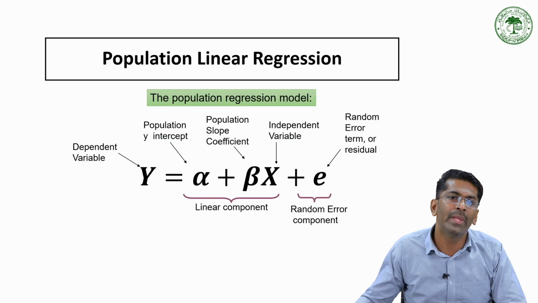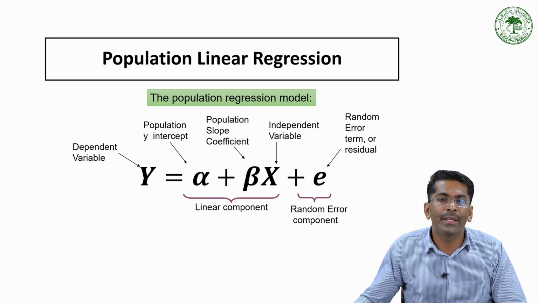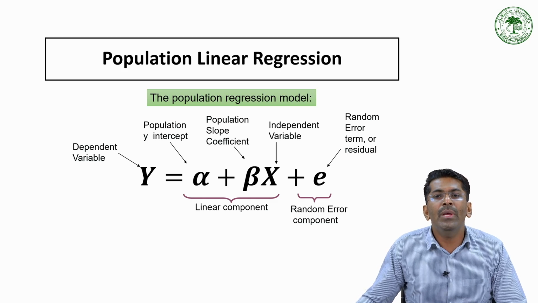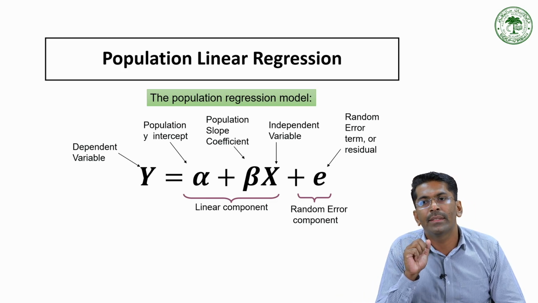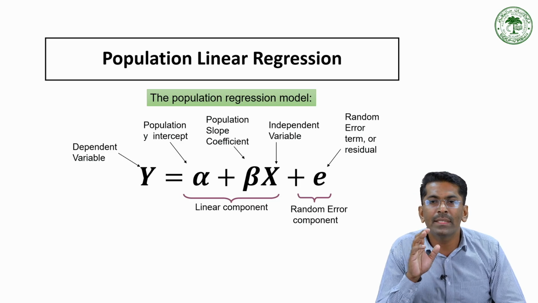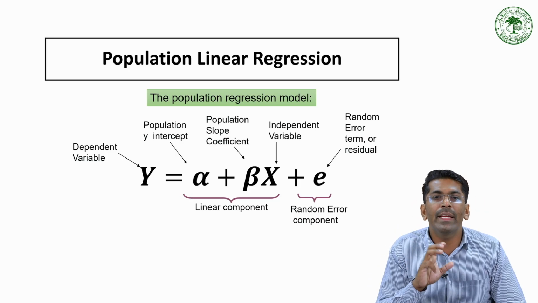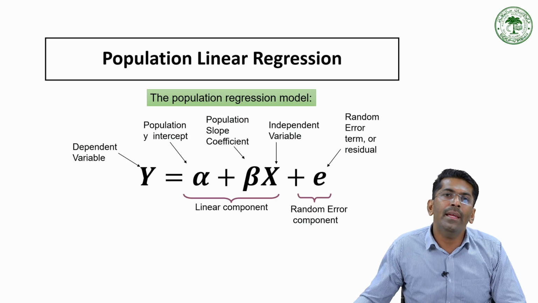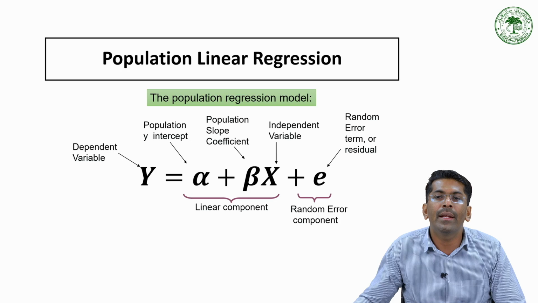Now consider here a population linear regression. In statistics, we often study the relationship between samples, but these samples come from a larger population. The population regression line mainly represents the true relationship between the dependent and independent variables for the entire population.